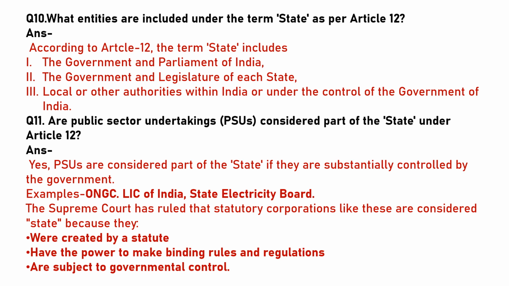Are public sector undertakings, that is PSUs, considered a part of the state under Article 12? Yes, PSUs are considered part of the state if they are substantially controlled by the government. Example, ONGC, that is Oil and Natural Gas Corporation, LIC of India, that is Life Insurance Corporation of India, State Electricity Board. The Supreme Court has ruled that statutory corporations like these are considered state because they were created by a statute, have the power to make binding rules and regulations, and are subject to government control.